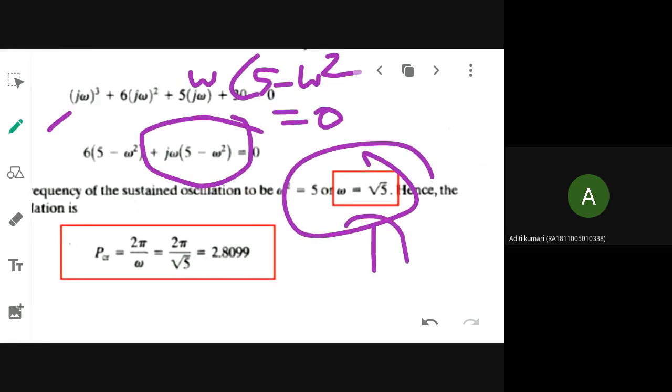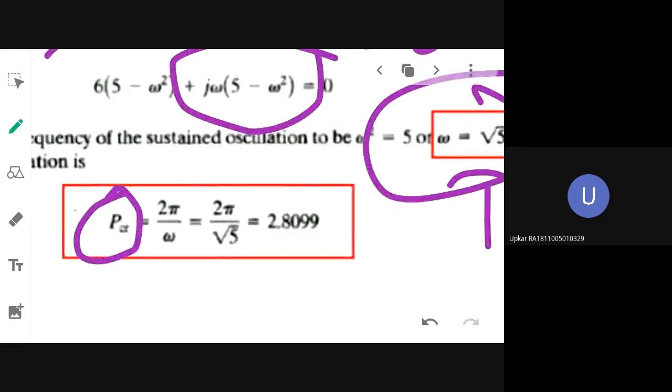What is omega that is being found out? Root 5. Okay, now omega I know. So for calculating the period of oscillation, what is the formula? Omega just now I have found out. So what is the formula for period of oscillation?